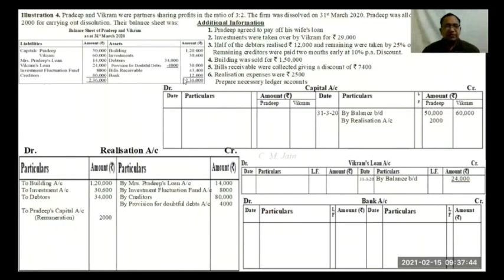Then bills receivable again will be transferred in realization, to bills receivable account 43,400.